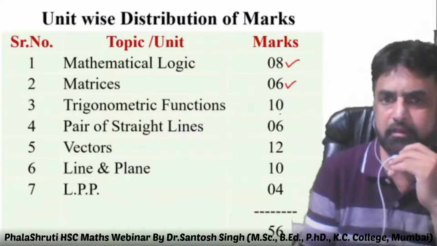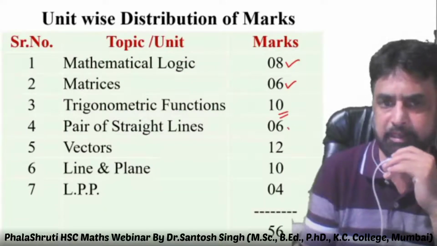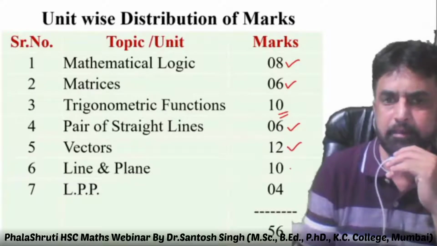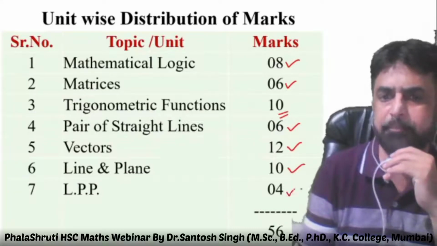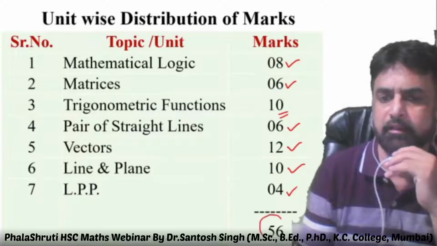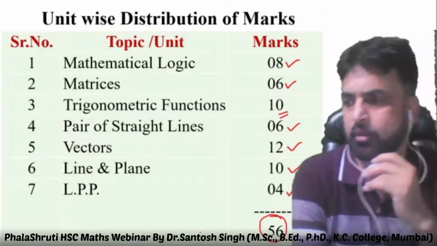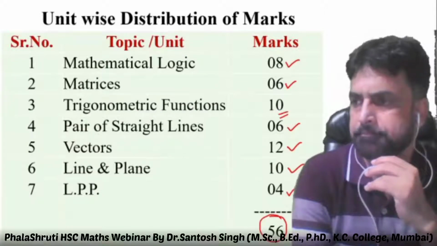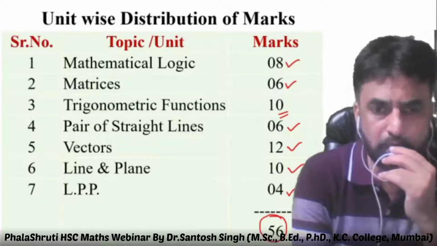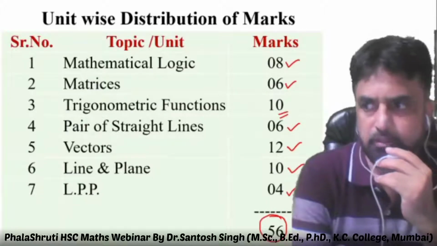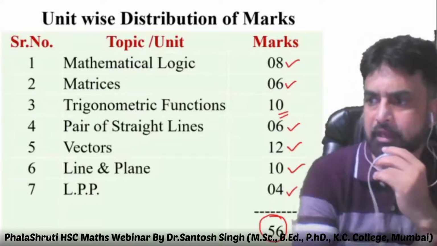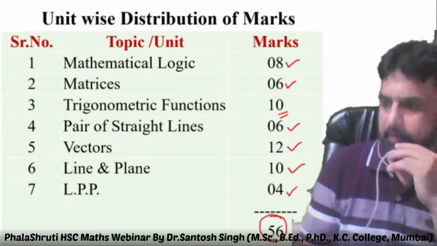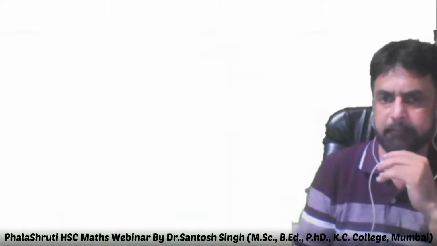It's a very good chapter. Straight line, vector, line and plane, and LPP. All together, 56 marks is your book 1. Book 1, 56 marks in that. Similarly, it will be given to you, don't worry.